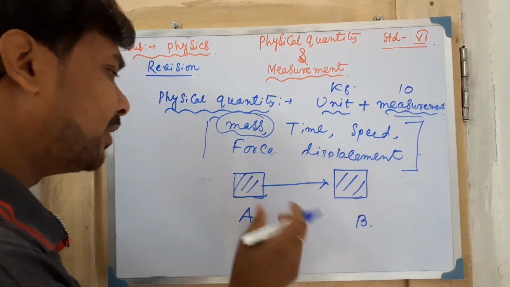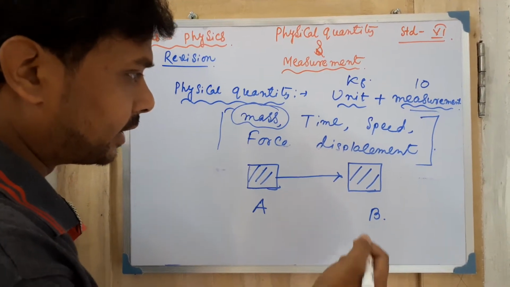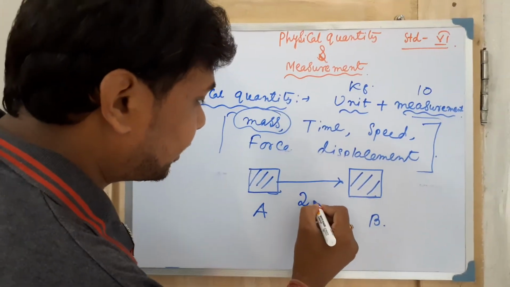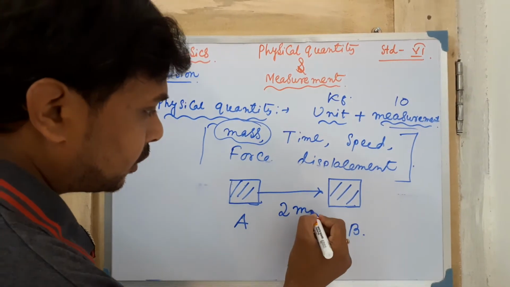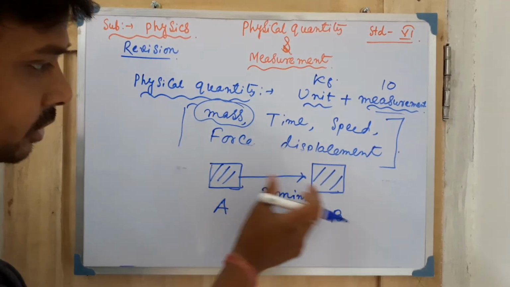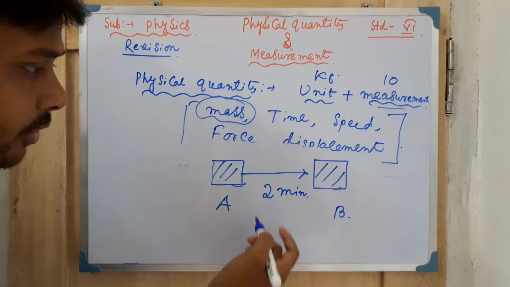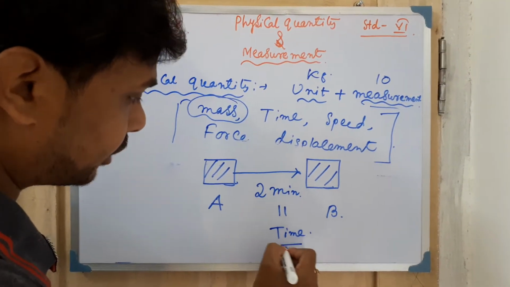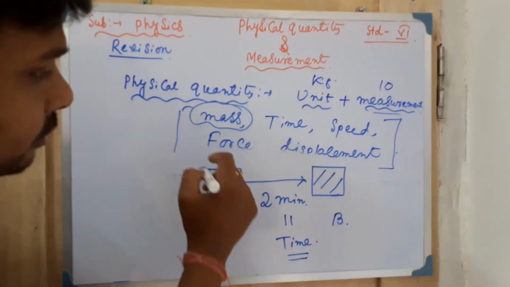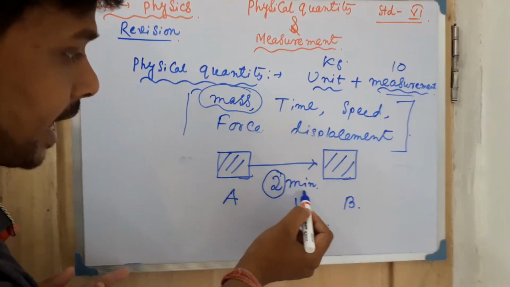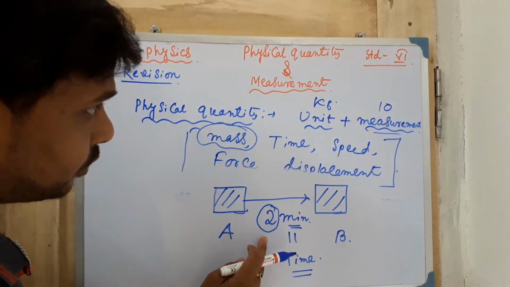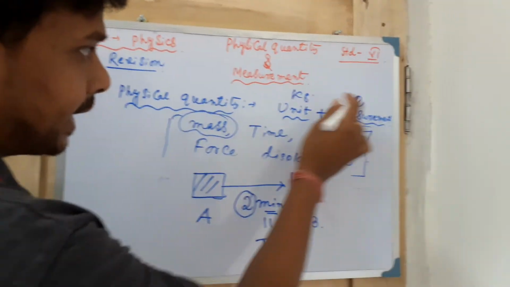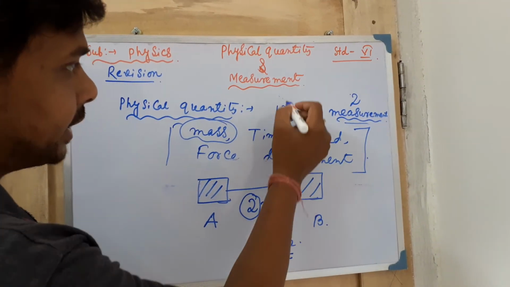How much time? Maybe you have recorded it with your clock, wristwatch or stopwatch, maybe 2 minutes, the time it took to cover this much distance. Now you see that one. This is actually the time taken. Again you see the same thing, 2 is there and minute is also there. 2 is the measurement, that means here you have to write down 2, and in this case the unit is minute here.